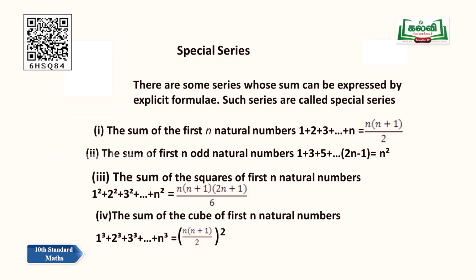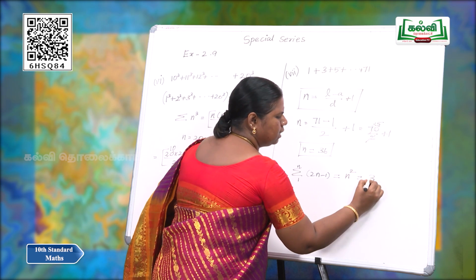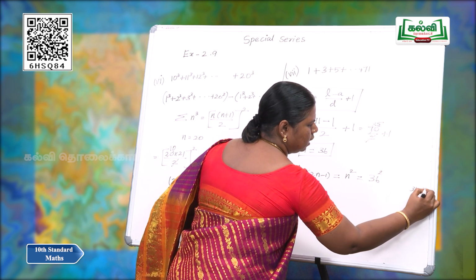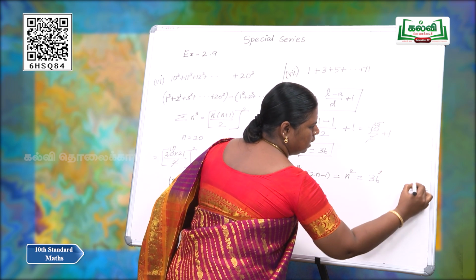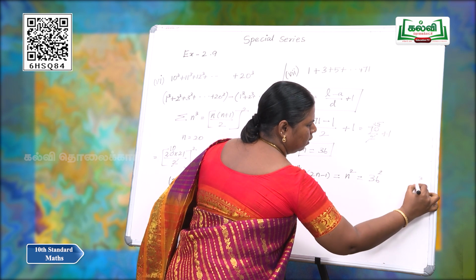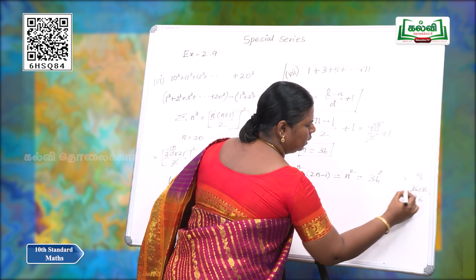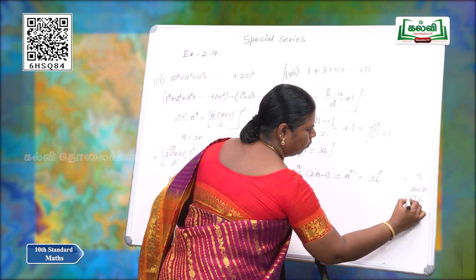We have the formula, sum of the first n odd natural numbers, sigma 2n minus 1, is equal to n square. Here n is 36. So, 36 square. 36 into 36, 6 6s are 36, 18, 18 36, 9, 3 3s are 9, 9 plus 3 is 12.